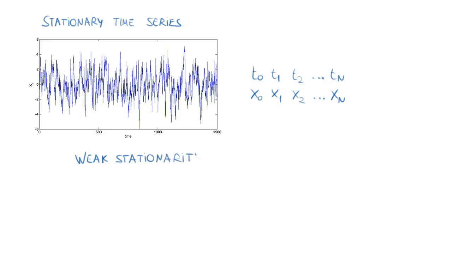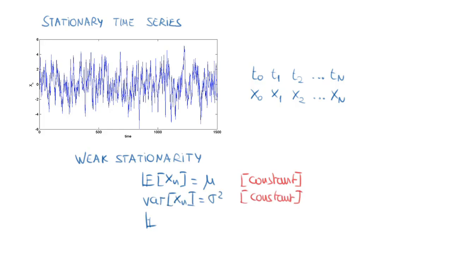A time series is said to be weakly stationary if the expected value of the series at time n is independent of n, so it's equal to mu, where mu is a constant. The variance also has to be constant. And finally, the condition for the autocovariances. The autocovariances are such that they only depend on n, the delay between the two times involved in the calculation of the autocovariances.